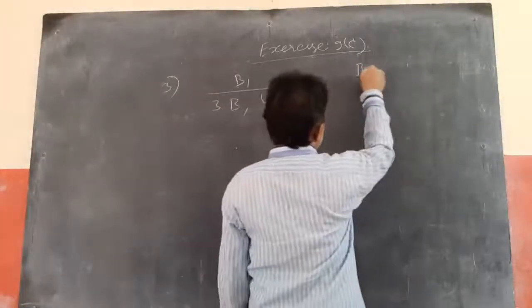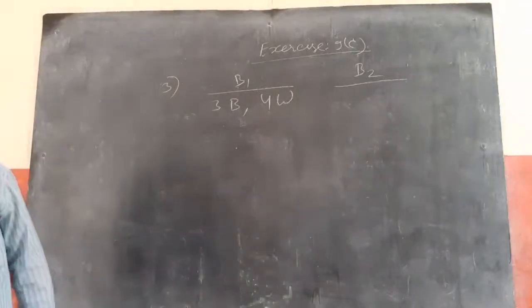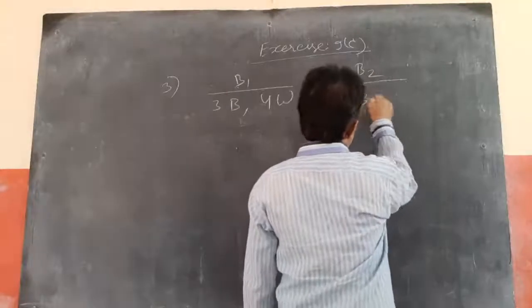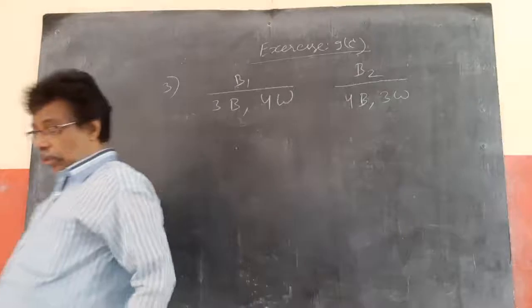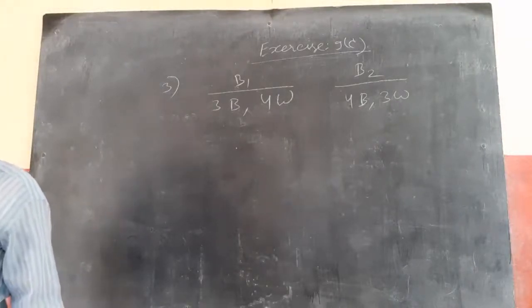And bag 2, the second bag, is having 4 black balls and 3 white balls. Now what is being asked? Find the probability of drawing a black ball from the bag thus selected.